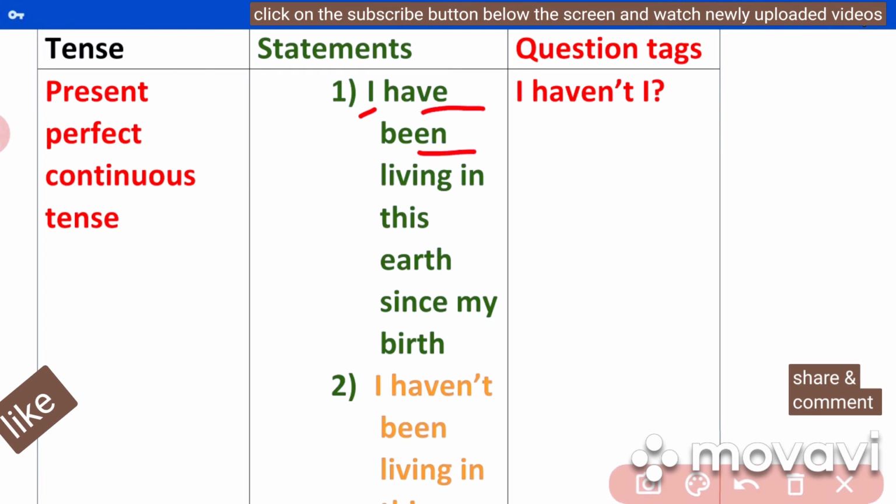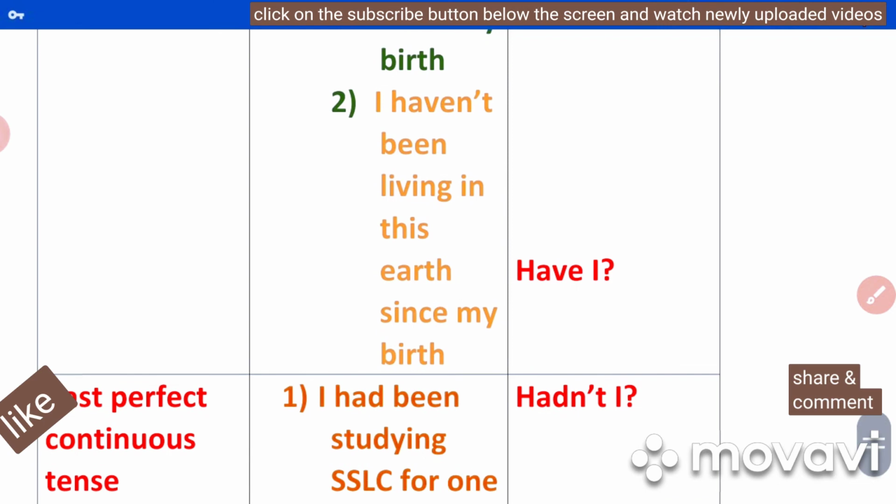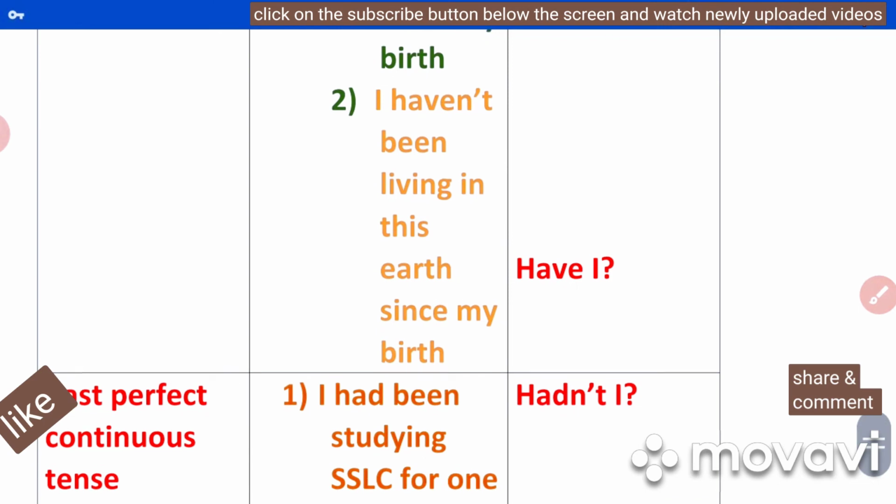There are two helping verbs. You have to take only one helping verb. Don't take been here. So, I have been living in this earth since my birth. The question tag is haven't I? Because this statement is positive, the question tag is negative. Haven't I, this much only.